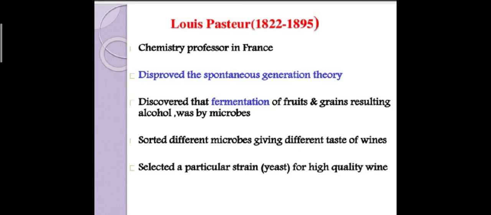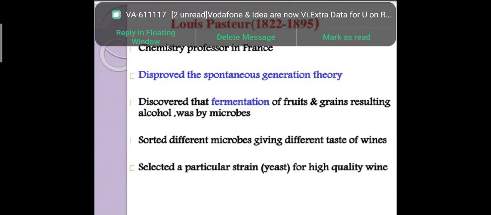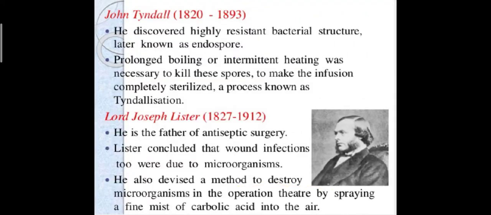He was a chemistry professor in France, but he made lots of contributions in microbiology. Regarding fermentation, he completely disproved spontaneous generation, and he found that different microbes give different tastes to wines. Wine is manufactured from grapes with the help of microorganisms. So that is about Louis Pasteur's contribution.